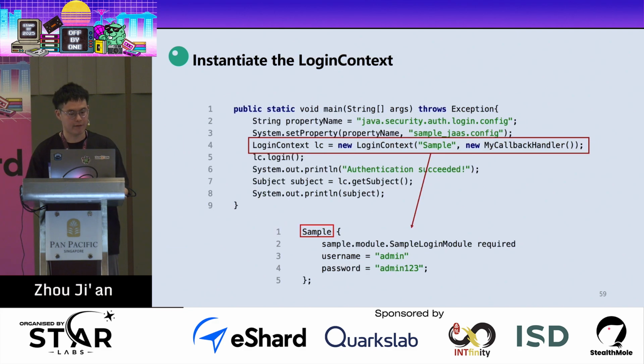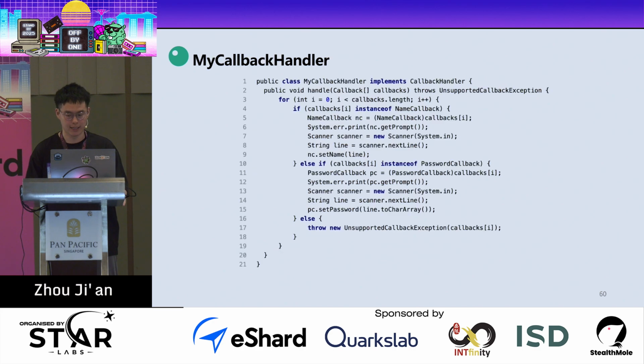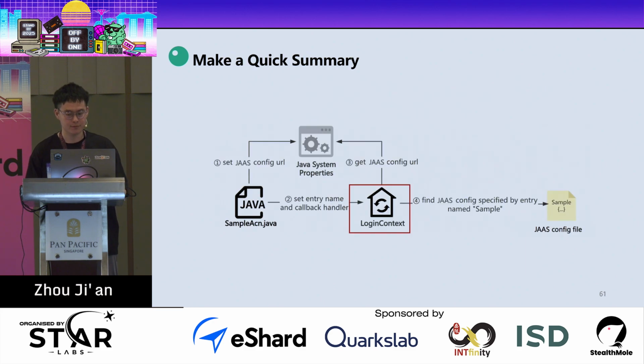After that, we create an instance of LoginContext. The first parameter is the name of the JAAS config entry, so it's Sample, and the next parameter is the instance of the callback handler. This is my callback handler, and it only has a function called handle. When instantiating the class, it will not do anything special, and we will introduce the handle function when we actually call it.